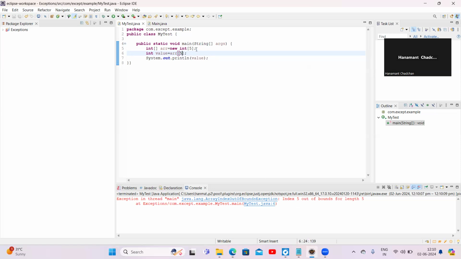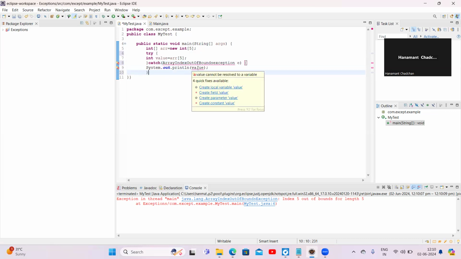So we will add this risky code inside the try block and handle it with ArrayIndexOutOfBoundsException in the catch block. After that we will print a message.